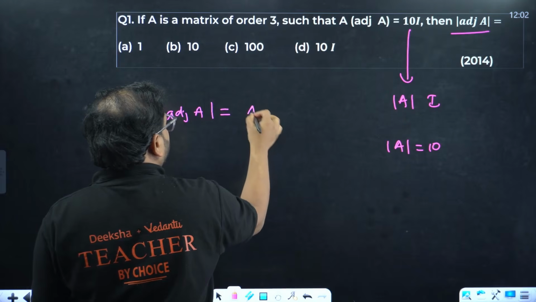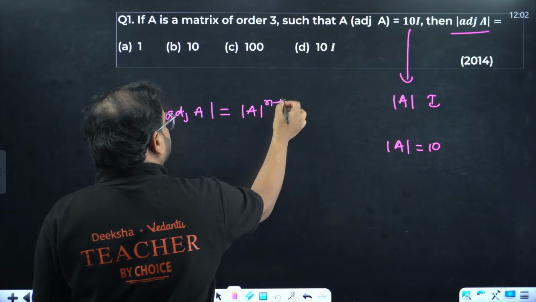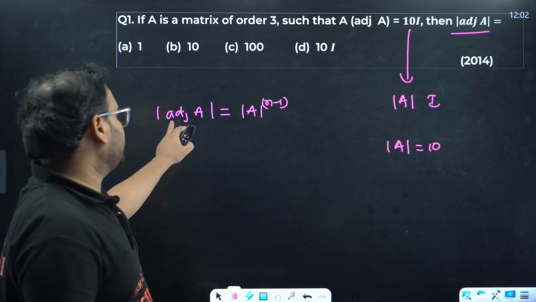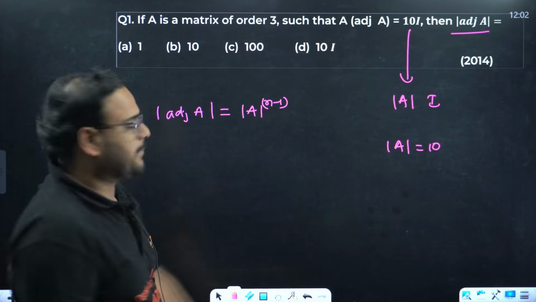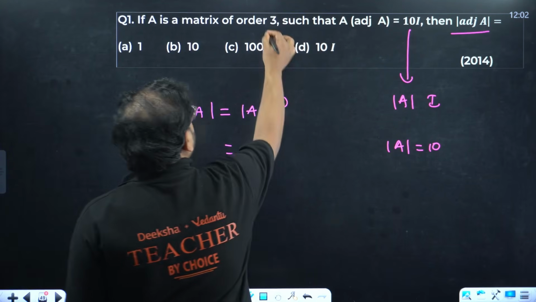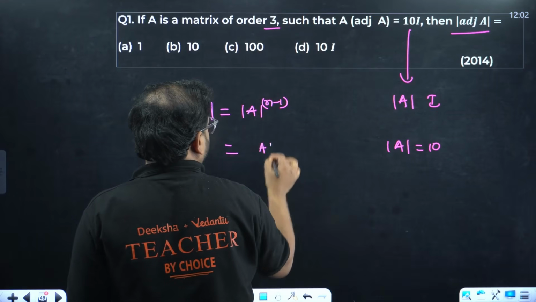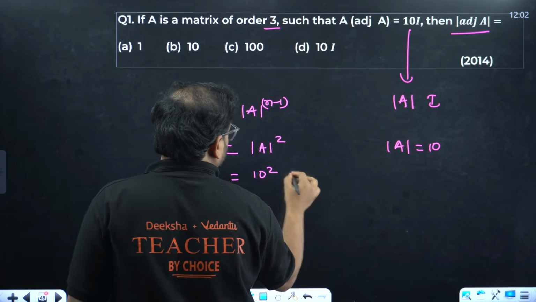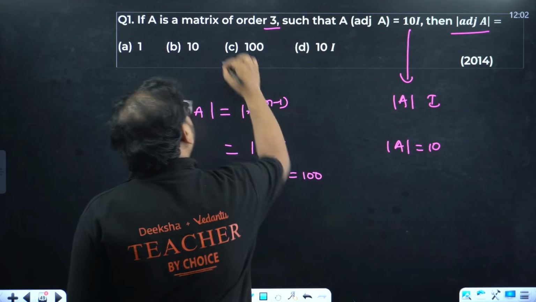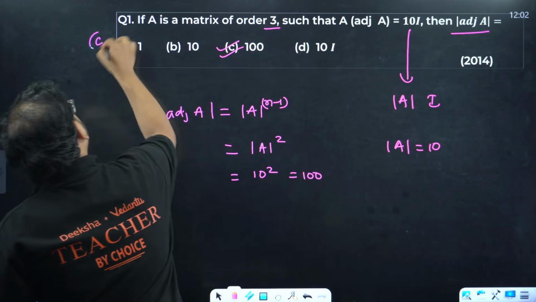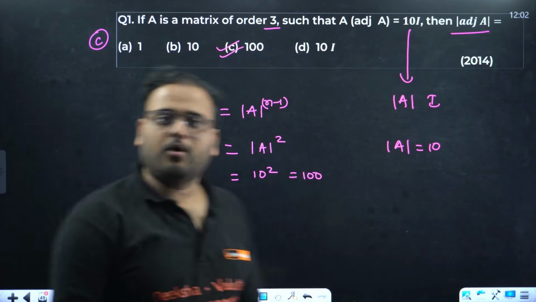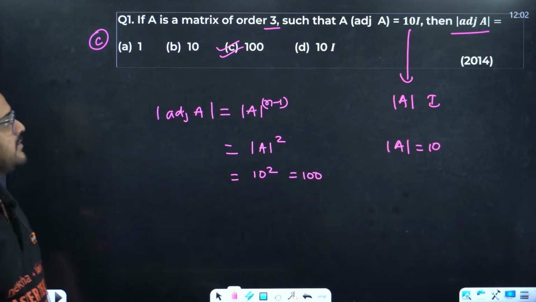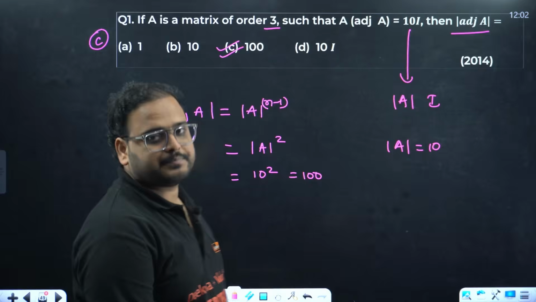What is the formula? Determinant of A power n minus 1, and the power of that will be same as adjoint. We have only one adjoint over here, so we don't have to write the power. Order is given as 3. So determinant of A power 2, determinant of A is 10. Answer becomes 100. Option is C. Question number 1, option is C. That's how important the properties are in these two chapters, matrices and determinant.